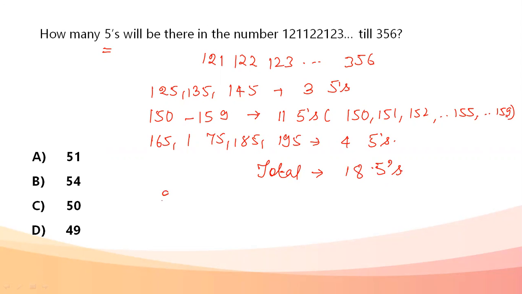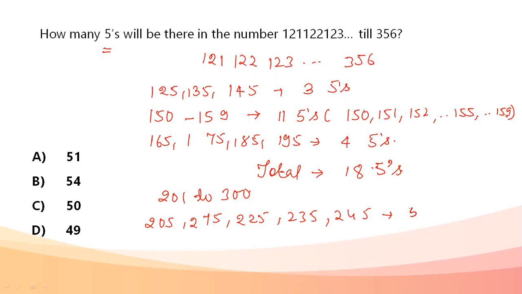Next, 201 to 300: 205, 215, 225, 235, 245. We have 5 fives.